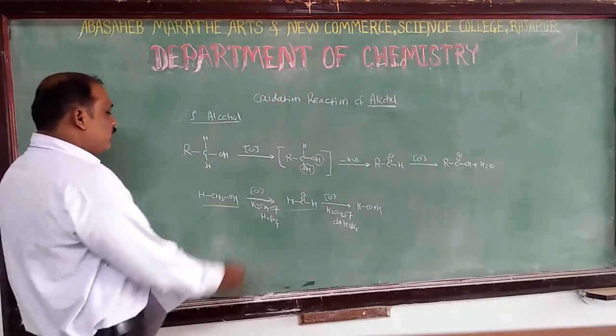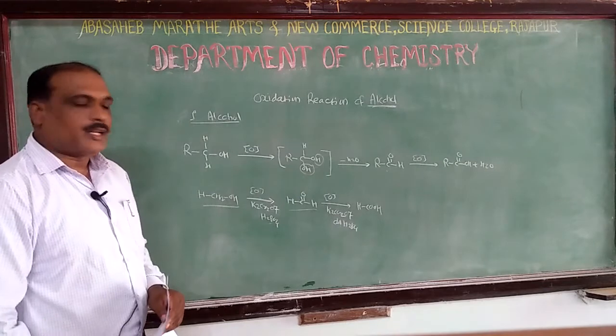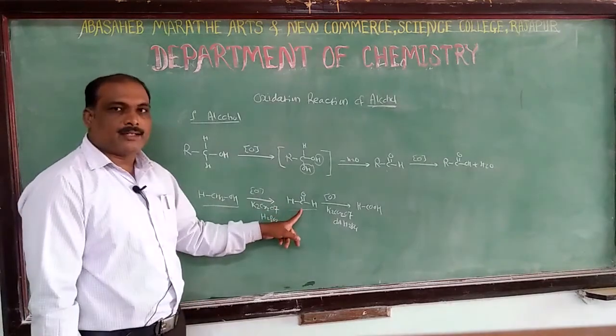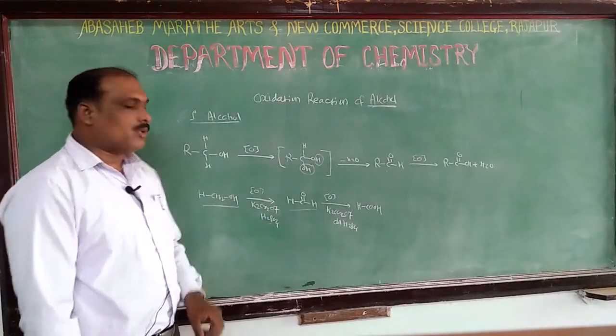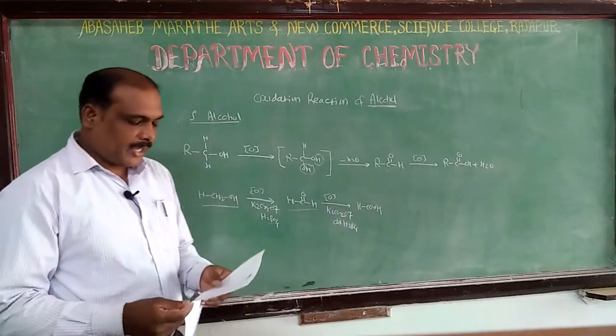Right? Potassium permanganate is a strong oxidizing agent, and therefore the reaction does not stop at the aldehyde stage, and this aldehyde is converted into the corresponding acid.